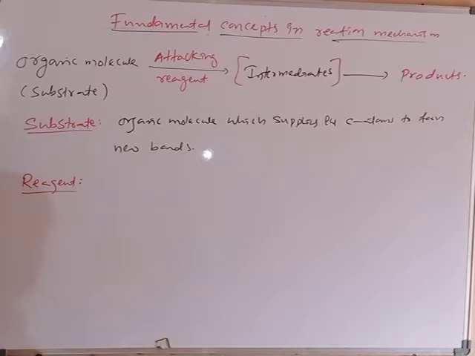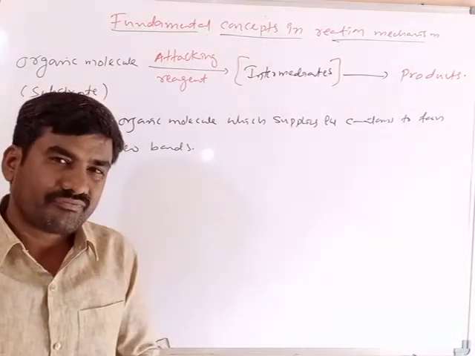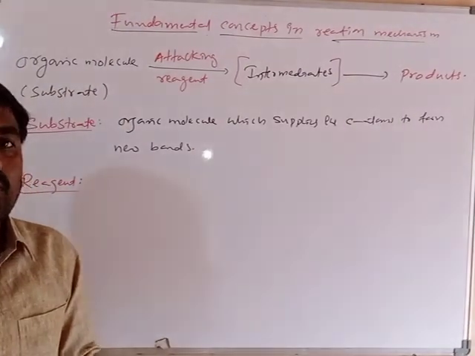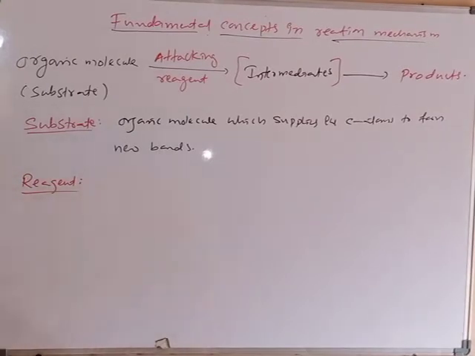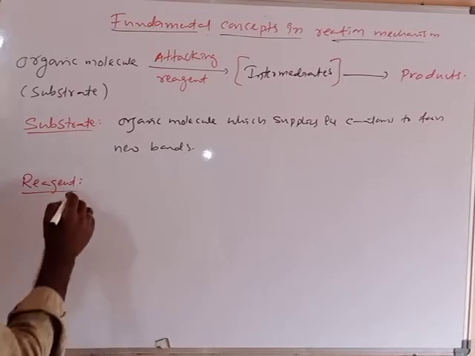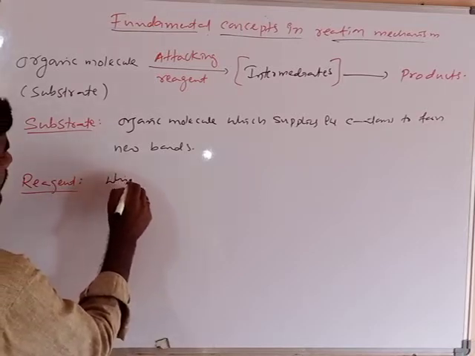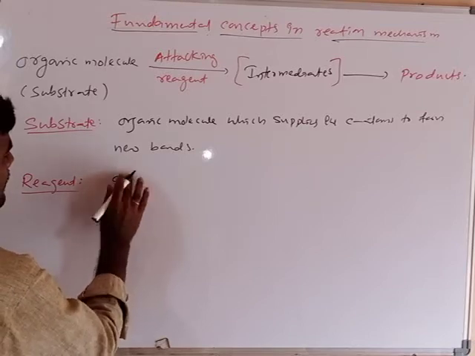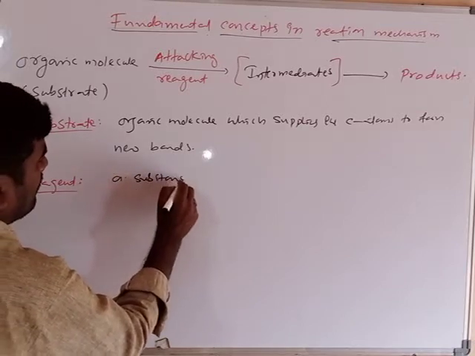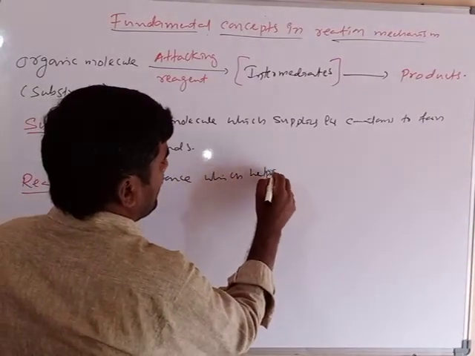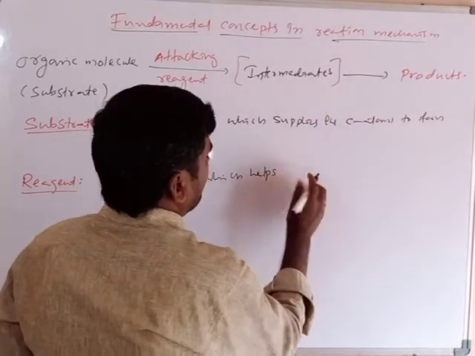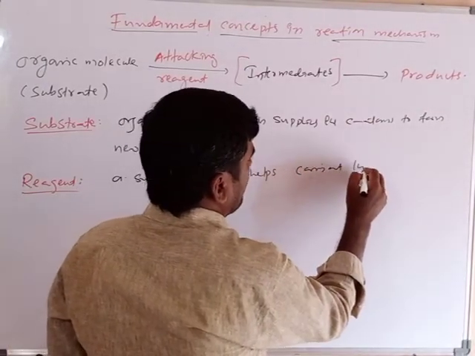Attacking reagent. What is attacking reagent? Attacking reagent is a substance which proceeds the reaction, a substance or a molecule which helps to carry out the reaction.